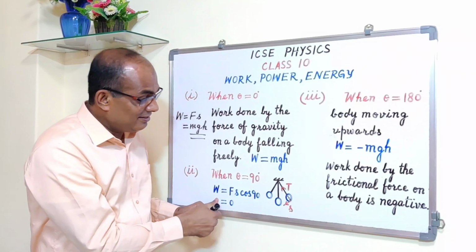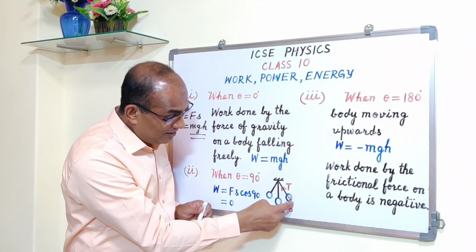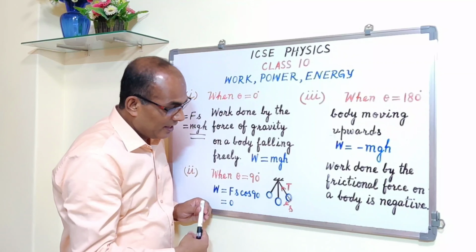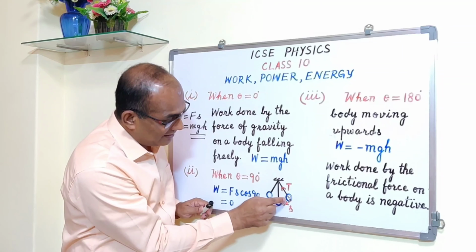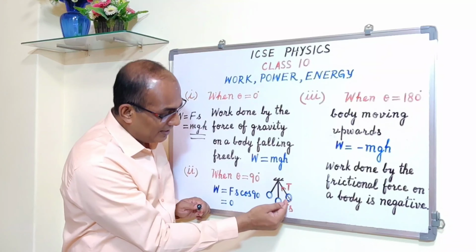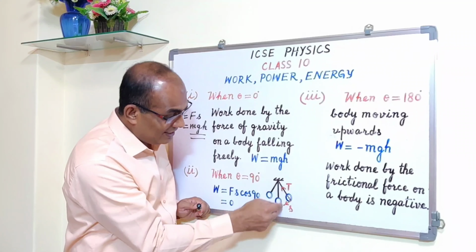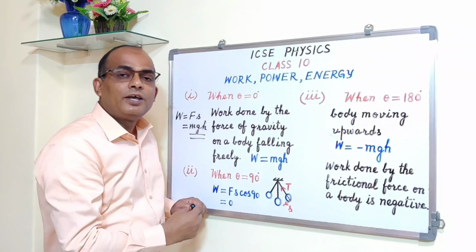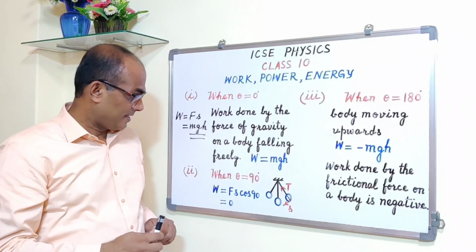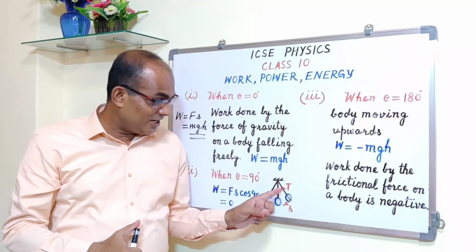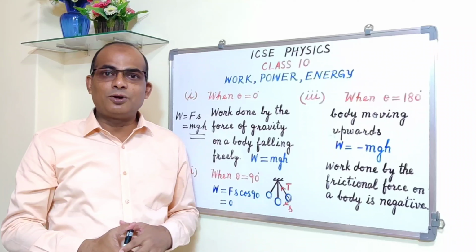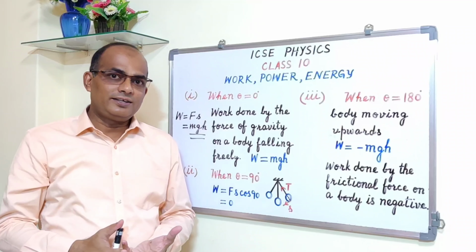You know why? Because the displacement is tangential. The angle is 90 degrees. Between T and S the angle is 90 degrees. So the work done by the tension in this string is an example of theta is equal to 90 degrees,